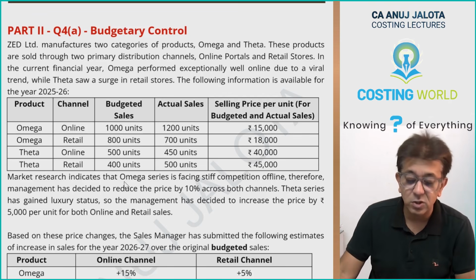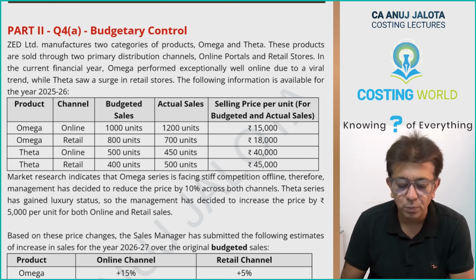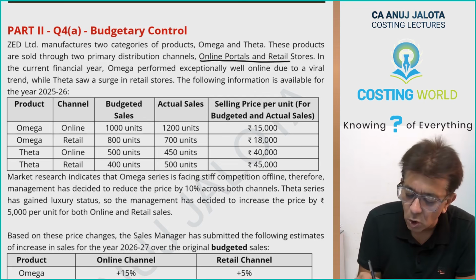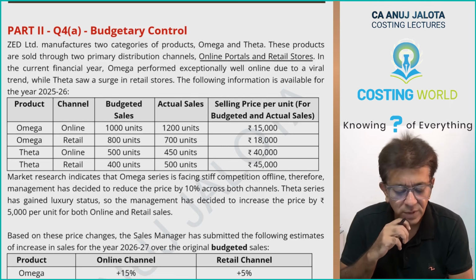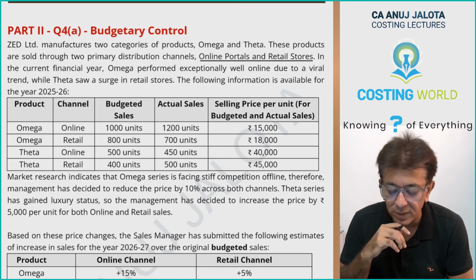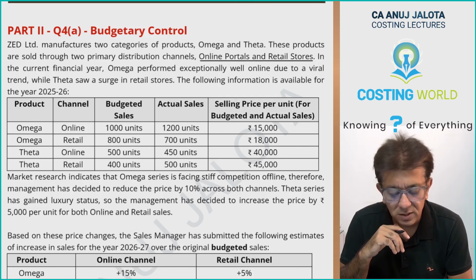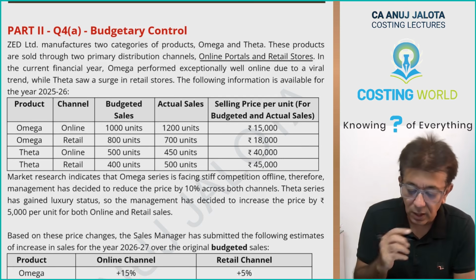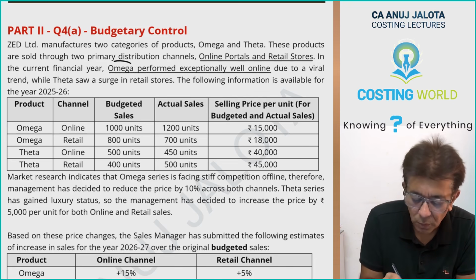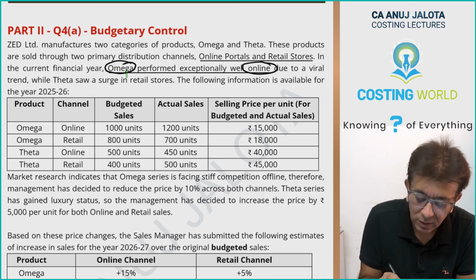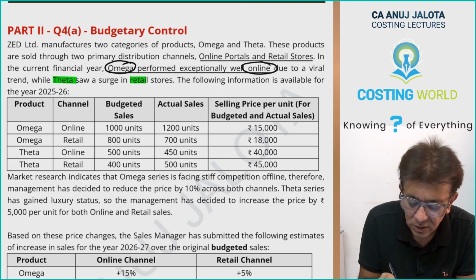Z Limited manufactures 2 categories of products, Omega and Theta. These products are sold through 2 primary distribution channels, online and retail stores. In the current financial year, Omega performed exceptionally well online due to a viral trend, while Theta saw a surge in the retail stores. I will highlight it this way: Omega was very good online, and Theta saw a surge in the retail stores.